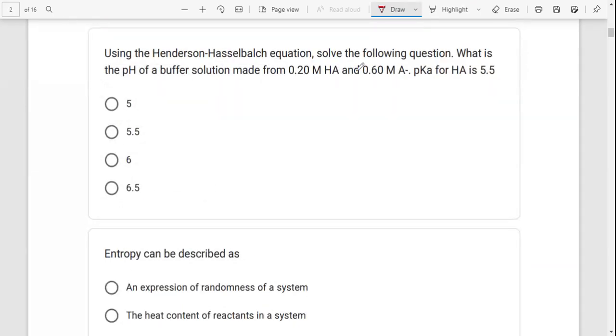Number 2, using the Henderson-Hasselbalch equation, solve the following question. What is the pH of a buffer solution made from 0.20 molar HA and 0.6 molar A minus? The pKa for HA is 5.5. We know that the generic form of an acid is given as HA. When it dissociates, it gives us a proton and also A minus.